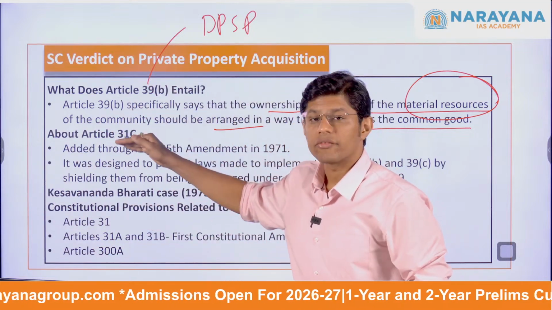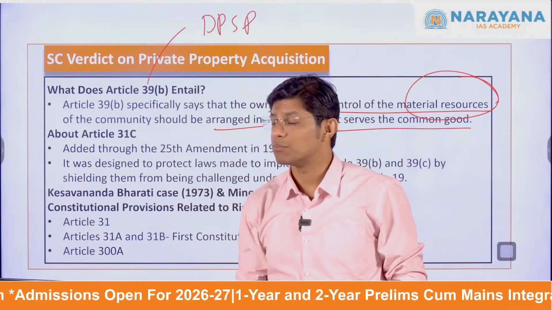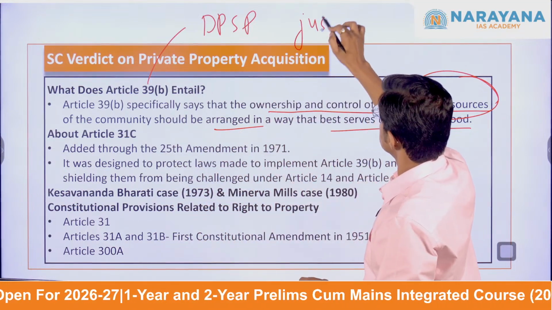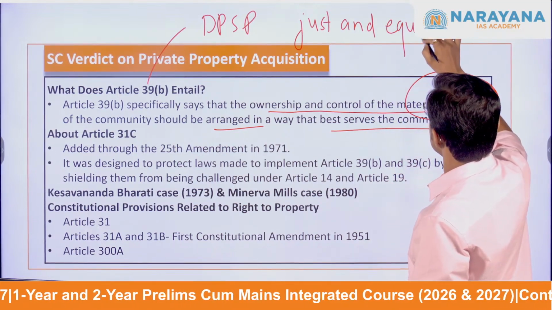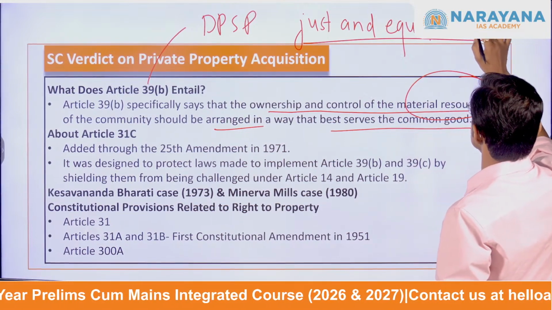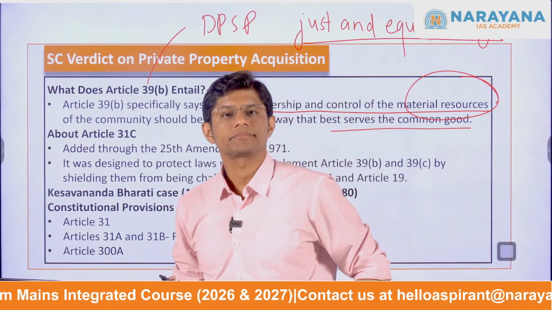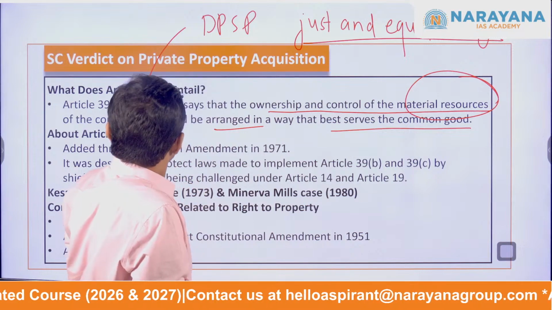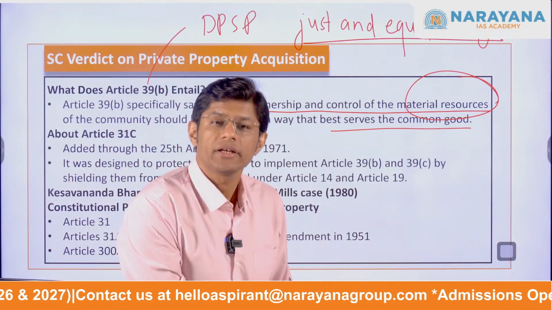This provision reflects the goal of building a just and, most importantly, equal society. I hope you understood the essence of Article 39 clause B.